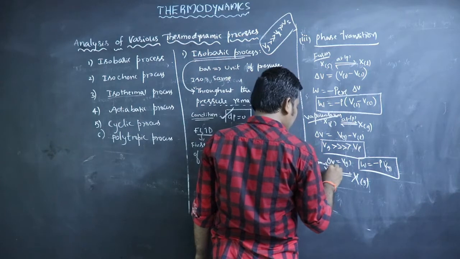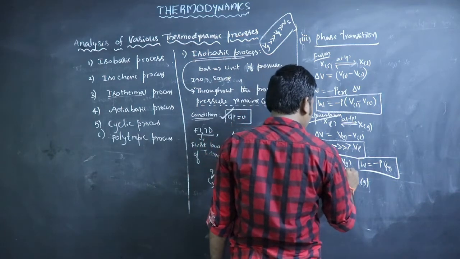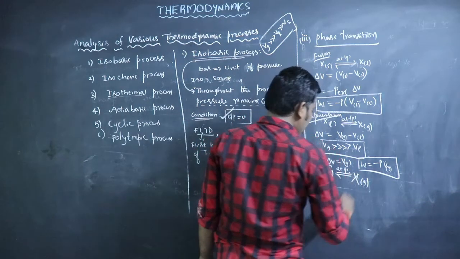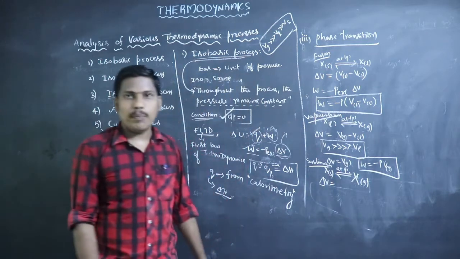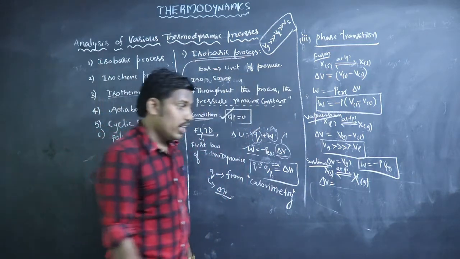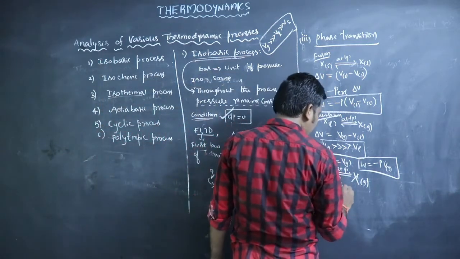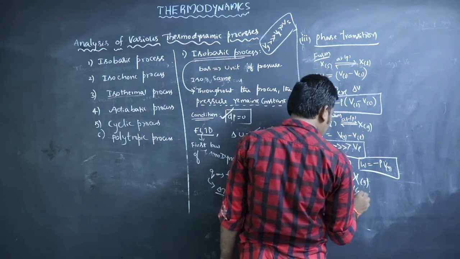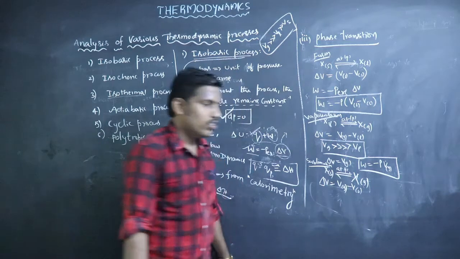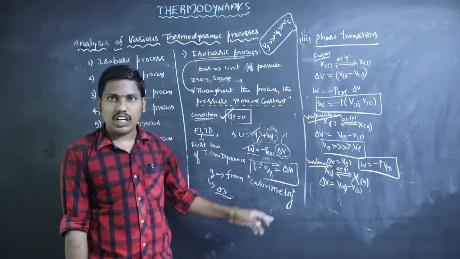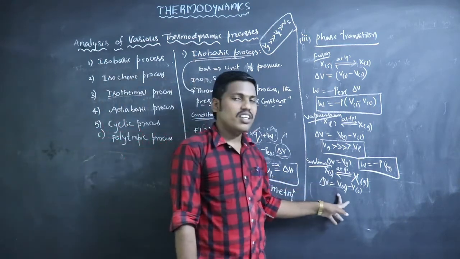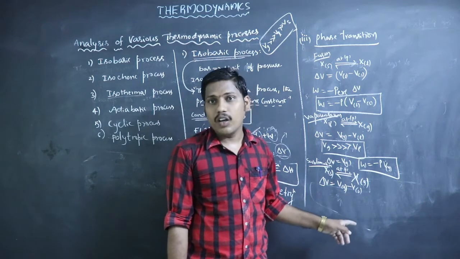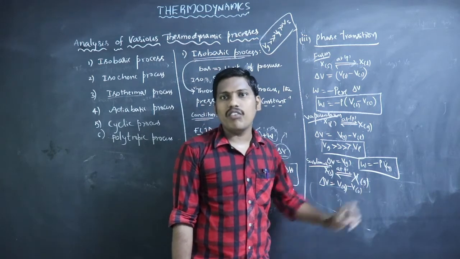So in sublimation at constant pressure, what is the volume change formula? Volume of product minus volume of reactant. The volume of product means volume of gas, minus the volume of reactant, which means volume of solid. Already said that the volume of gas is very much greater than the volume of solid or liquid.